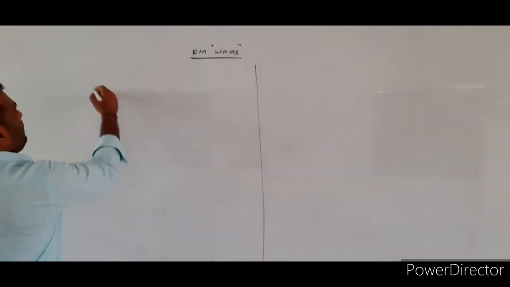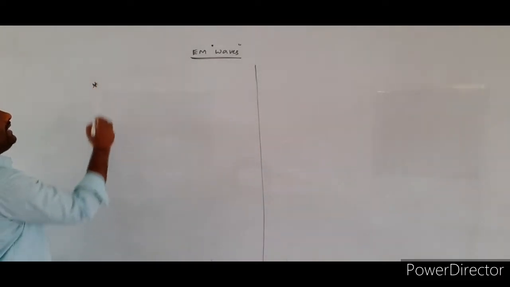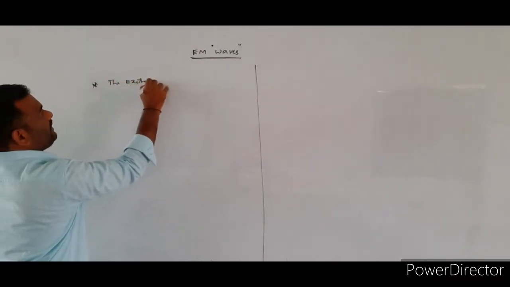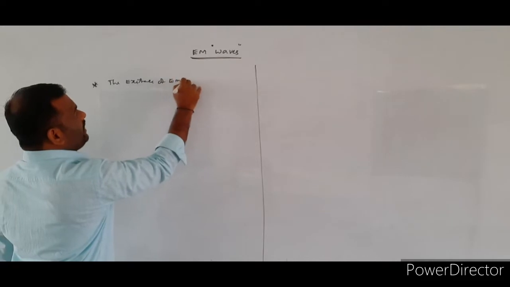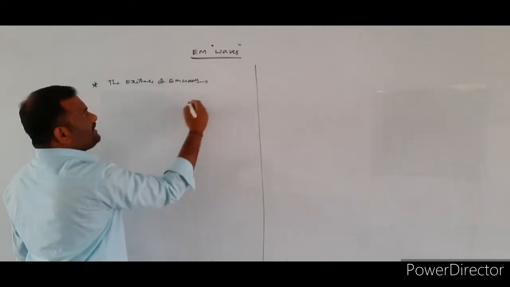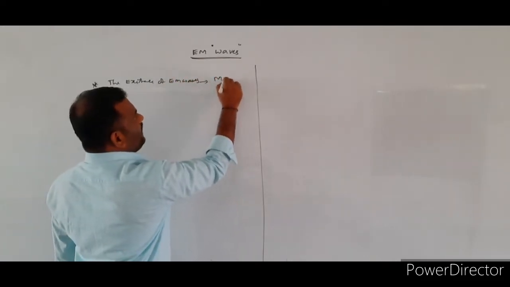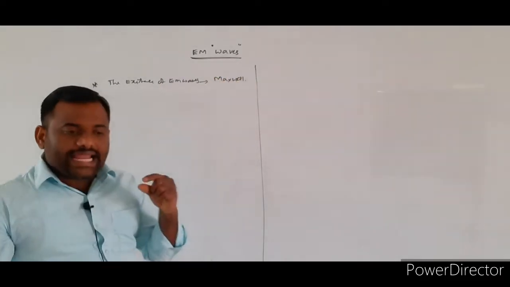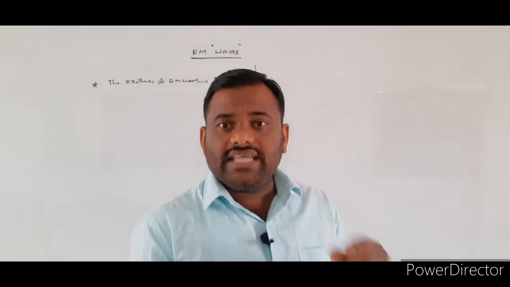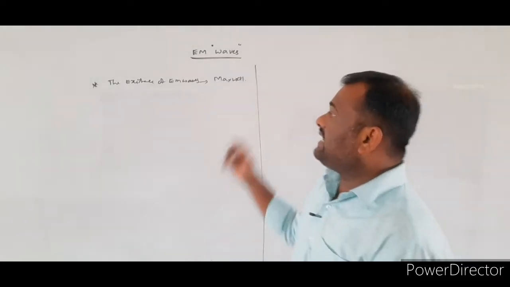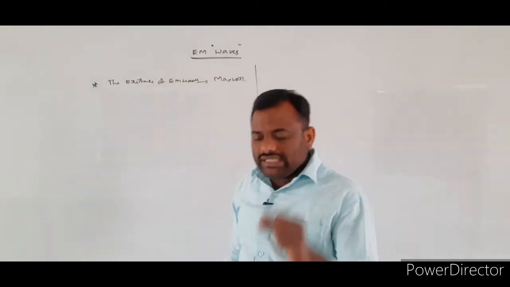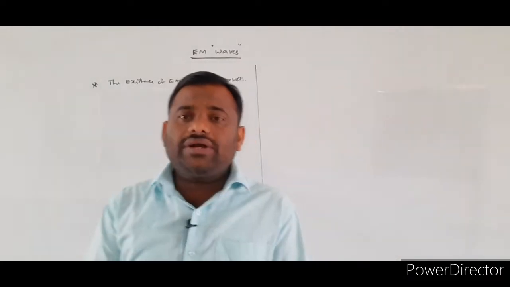So who invented the existence of the electromagnetic waves? The scientist James Maxwell was first to identify the existence of the electromagnetic waves. He just gave the theoretical assumptions.